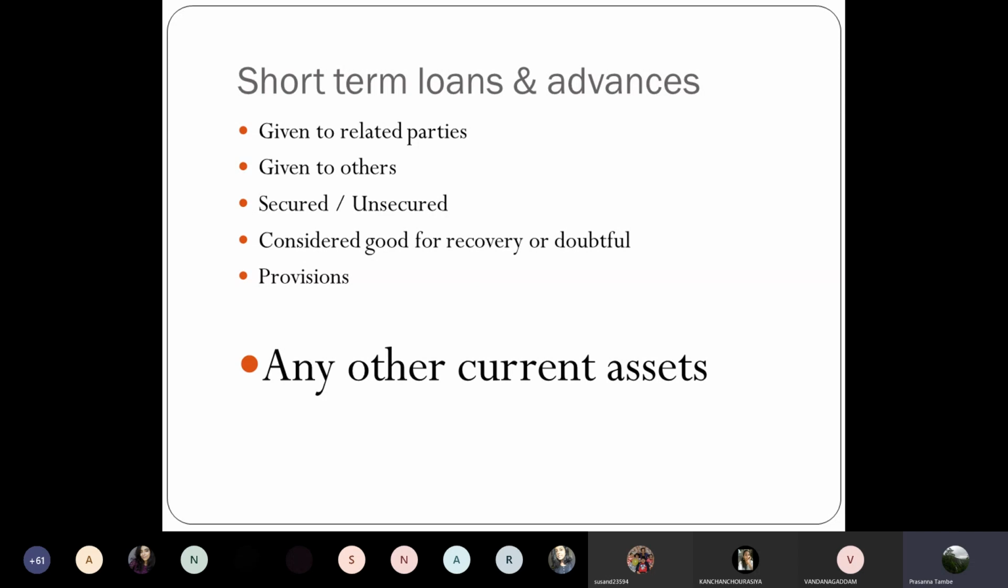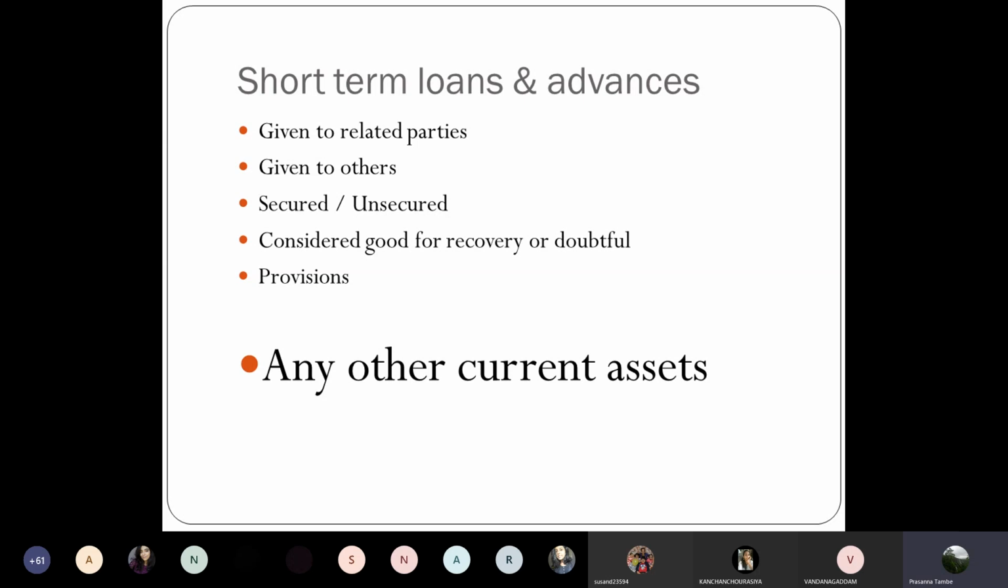Whether these are secured or unsecured. So again, similar disclosure. If these are secured, specify that. If these are not secured, please specify that over here. Whether these are good for recovery or doubtful. Again, whether these will be recovered in normal course of business, we can call them good for recovery, or whether there is any doubt about their recovery. If these are doubtful of any payment being received from such person, that will have to be disclosed separately.